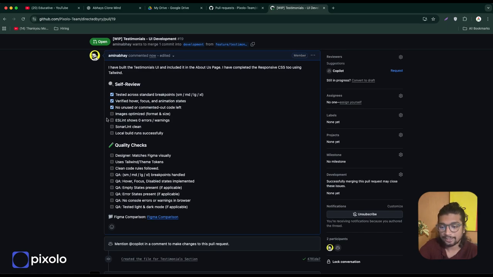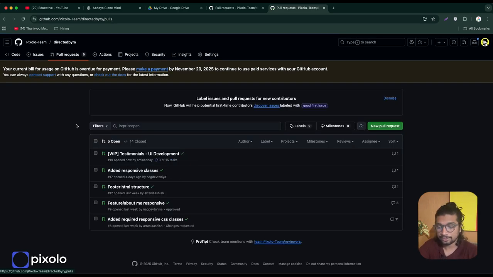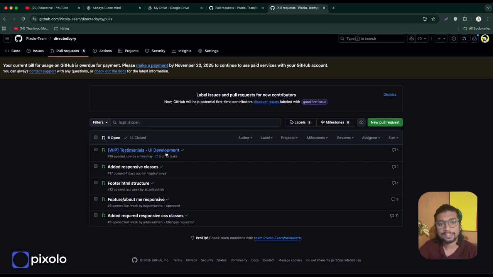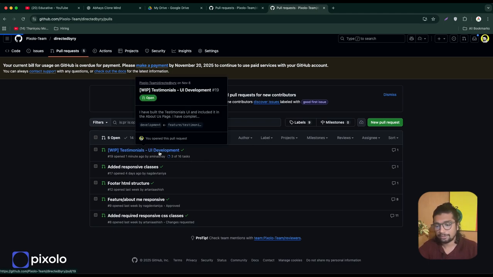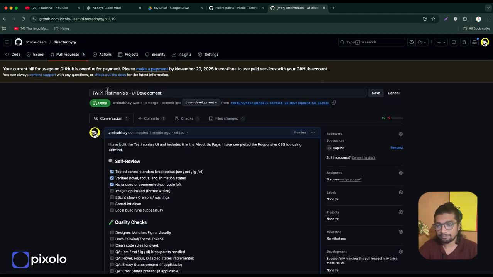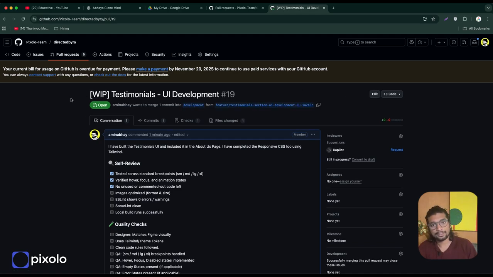And also by adding these checkboxes, GitHub has a really neat feature. You see this? 3 out of 16 tasks complete. So you can use the checkboxes however you want. You can add your own task. You can say HTML complete, CSS complete, mobile CSS complete. Use it the way you like, but it gives you a progress tracker to make sure that your PR is ready. And once you reach 16 out of 16 or whatever target you have, that's when you go to your PR, edit the name and remove the WIP part. Got it? So yeah, something new, very weird, but this is how you do it.